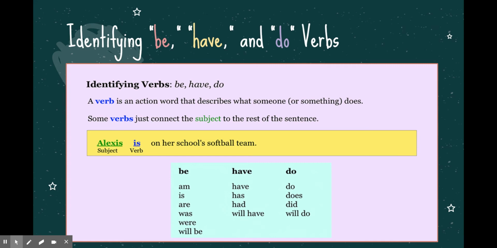And then you also might pick up on the fact that those are in present, past, and future tense going down that list. In the middle column, we have the word have, which you might see as have, has, had, or will have. And finally, in the right column, you have the word do, which could be conjugated as do, does, did, or will do. This would be an excellent time to take a screenshot of that chart and put it in a Google Doc. That way you can have it for your notes later, or you can just pause this recording and write this chart down.